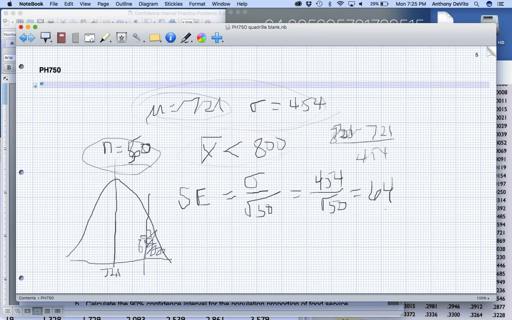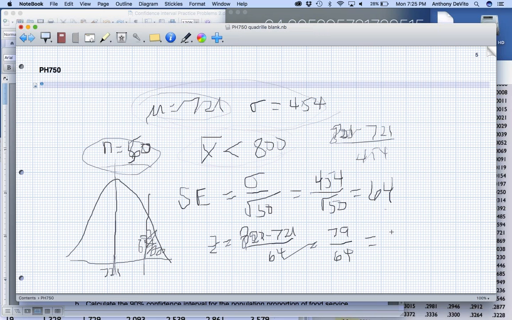The z-score for that area is going to be equal to 800 minus 721, over 64, which is 79 over 64.